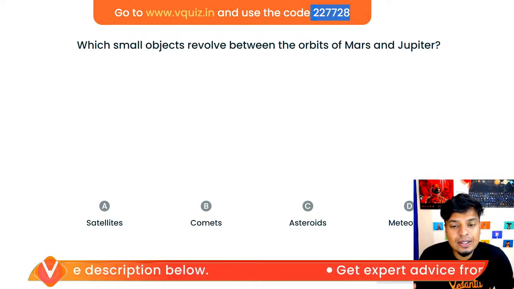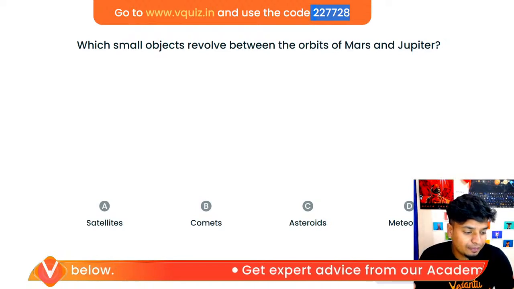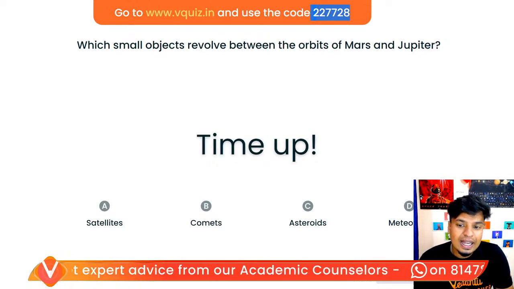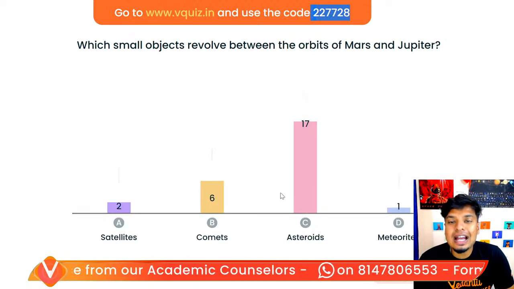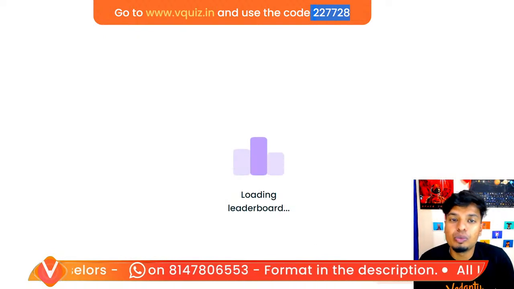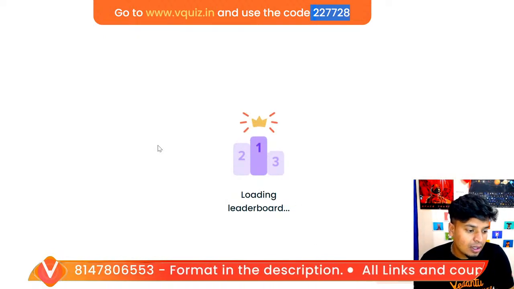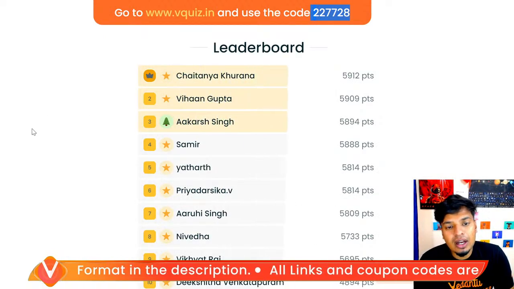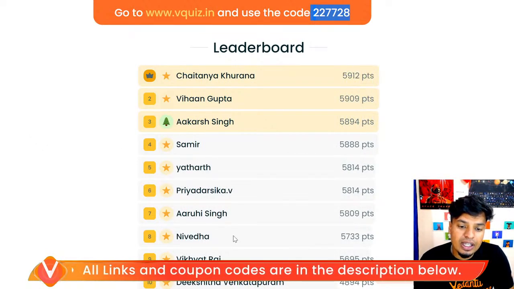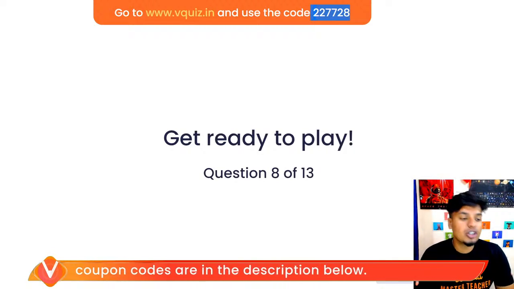Come on. Satellites, comets, asteroids, meteoroids. Which one? Asteroids, because they are present in the asteroid belt. Where is the asteroid belt? Between the orbits of Mars and Jupiter. Great, people. Chaitanya, Vihan, Akarsh, Samir, Yatarth, Priyadarshika, Aruhi, Nivedan, Vikyat, Dikshita. Great. Next question. Question number 8 on your screen.